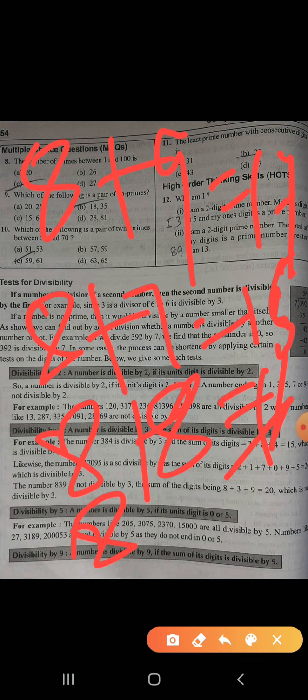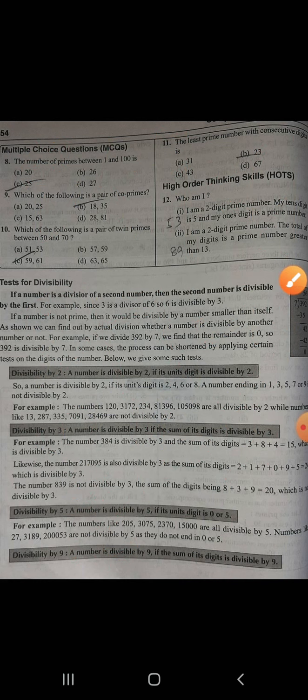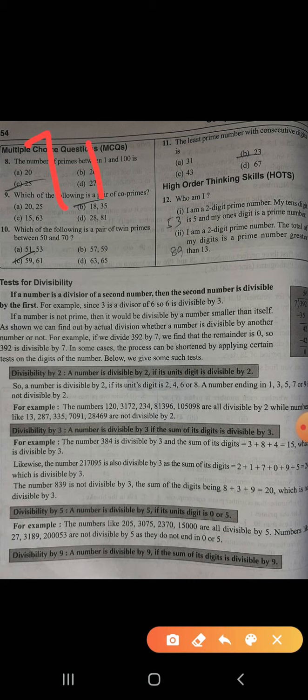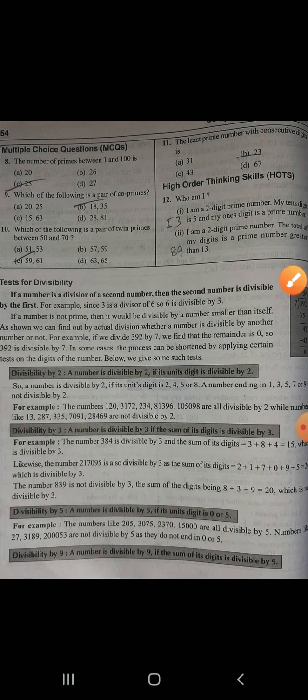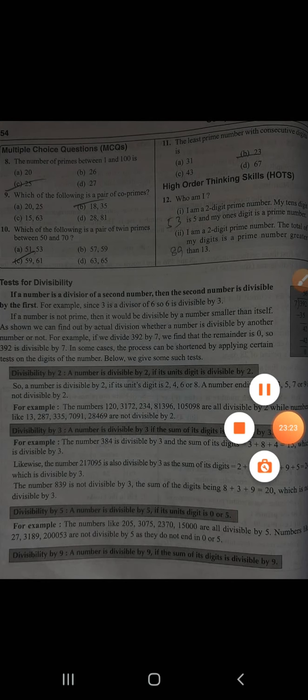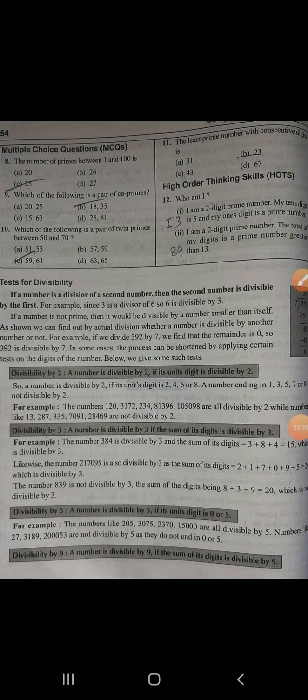Any other left out? 7 plus 7 is 14, which is not possible. 8 plus 7 is 15, also not possible. 8 plus 9 is 17, yes, this is possible. So it is 89. You can ask me any question regarding this. Thank you.